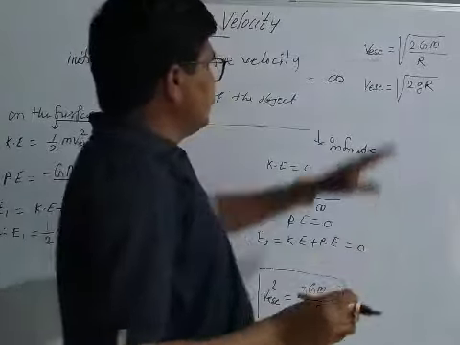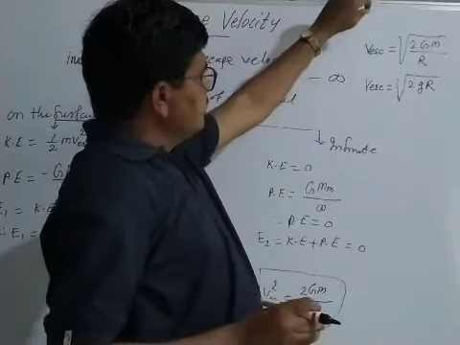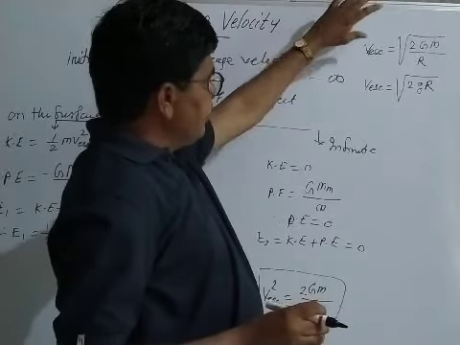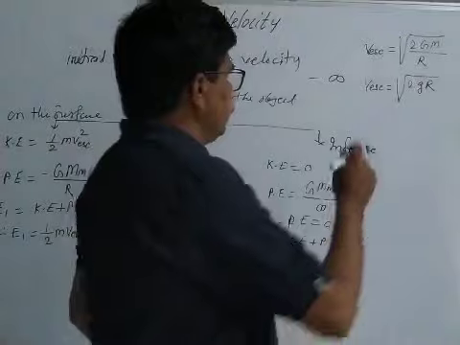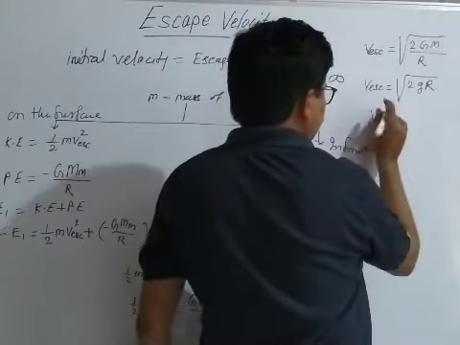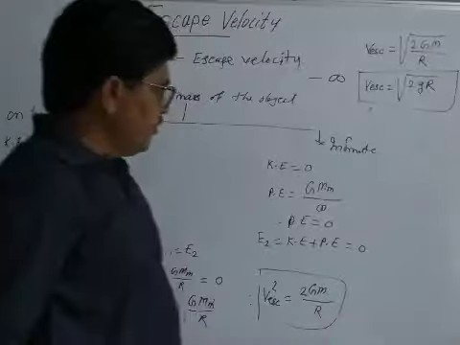When we put the value of capital G, we get g equal to GM divided by r square. So v escape is equal to square root of 2gr. This is the formula of the escape velocity.